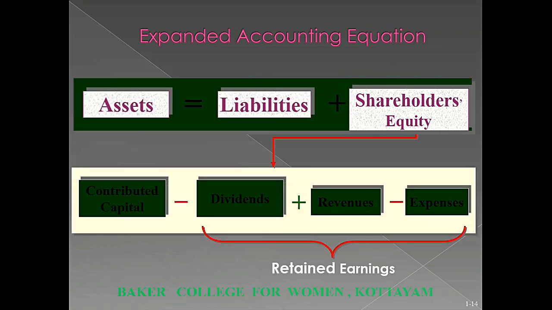Here is a breakdown of the equity section of the accounting equation to show the mathematical signs we will be using to keep track of investment by owners, common stock, payments to the owners, revenues and expenses. Notice that revenues increase equity and expenses reduce equity.